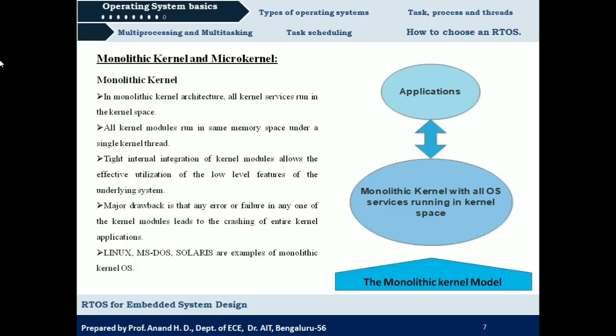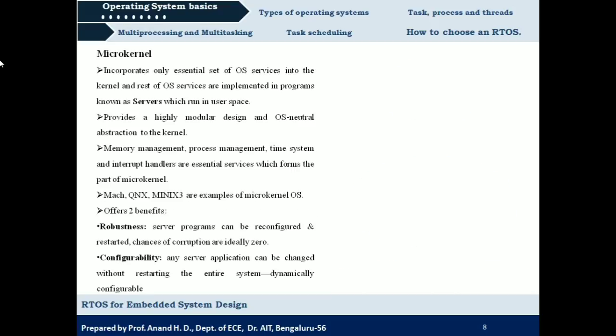If you want to go through examples of monolithic kernel based operating systems, they are Linux, MS-DOS and Solaris. So these are some of the examples of monolithic kernel based operating systems. Next we shall see the features of the microkernel.